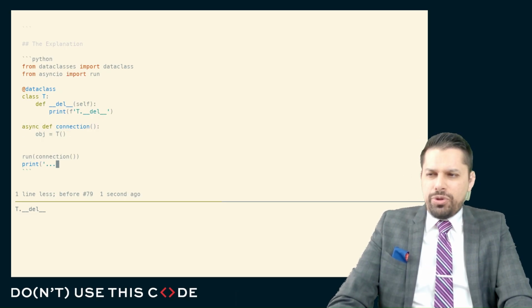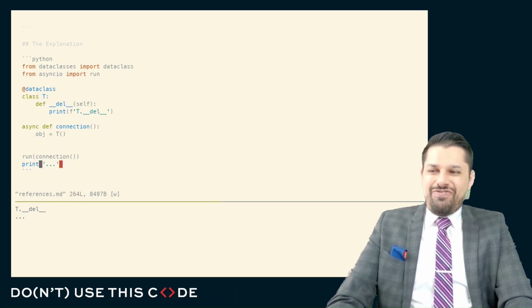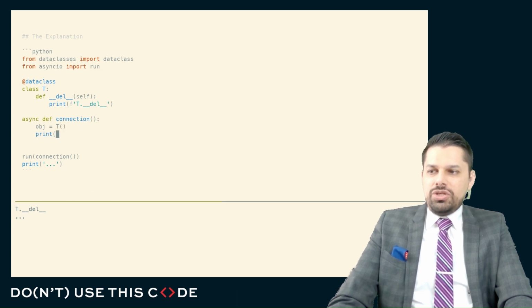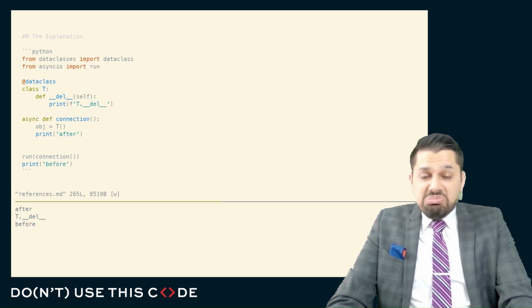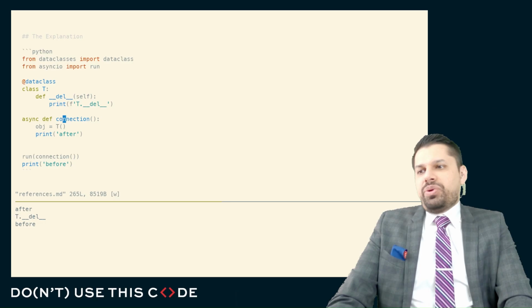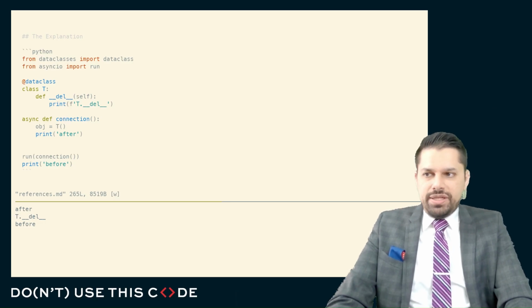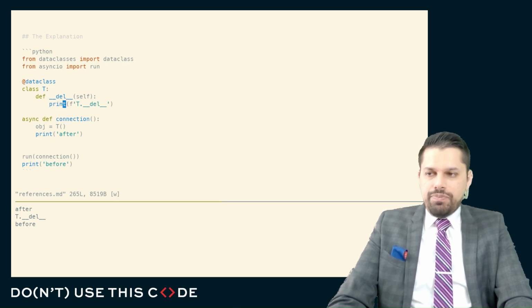So if I put one more print statement here, you should see that it gets deallocated before this print statement. But of course, if I put one inside the body of this function, you'll see that it gets deallocated after here, but before here. And so we can do a little bit of printf style debugging to figure out when things are removed from scope.